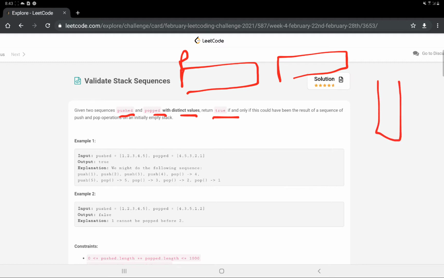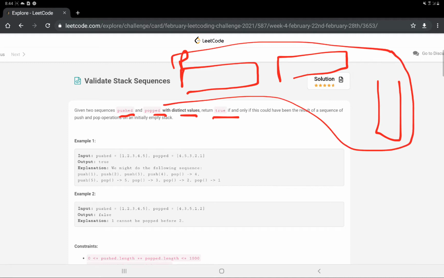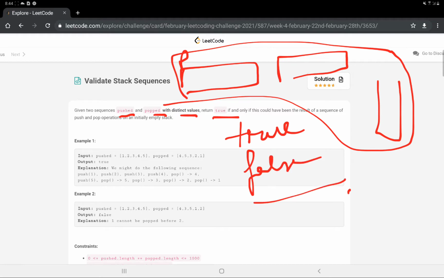Suppose we have an empty stack, and the push operation pushes a number, the pop operation pops the number. So we have to tell at the end whether this operation could be verified on an empty stack. If yes, then we have to return true, or else we have to return false. I hope the question is clear to everyone.